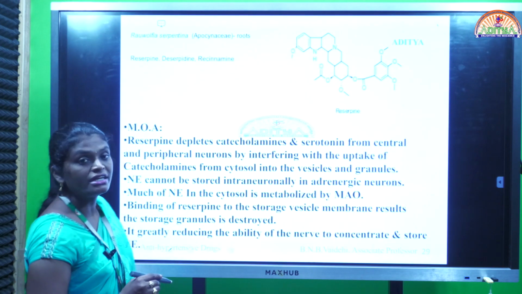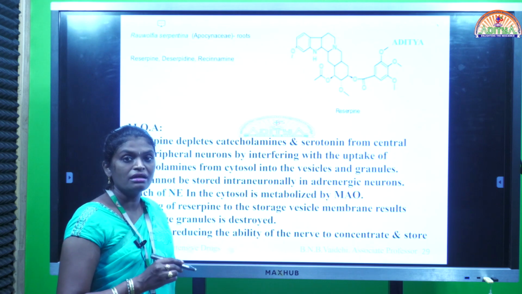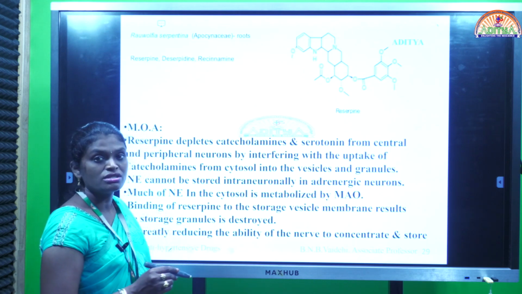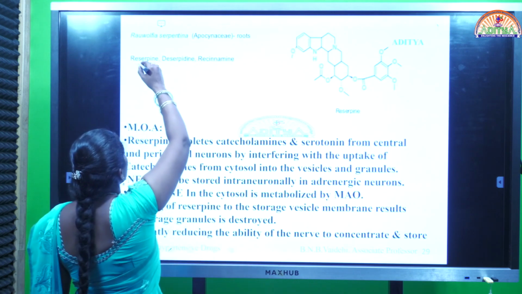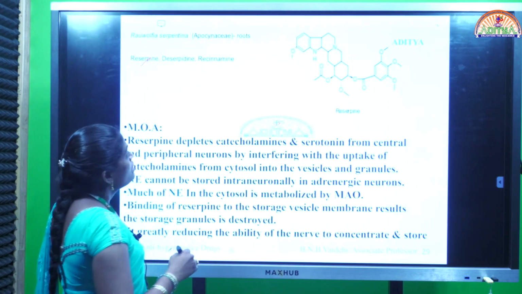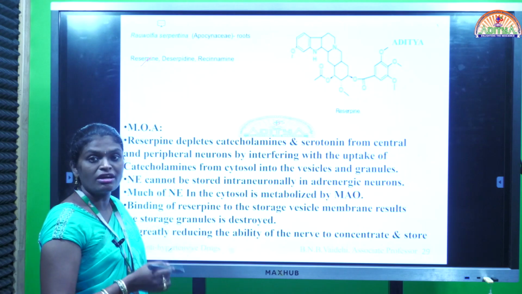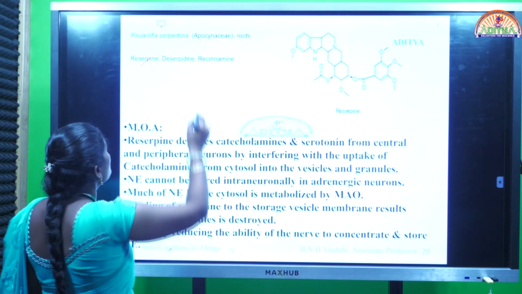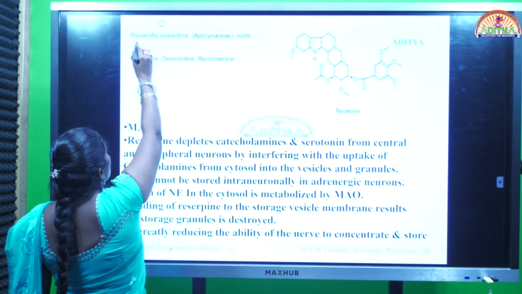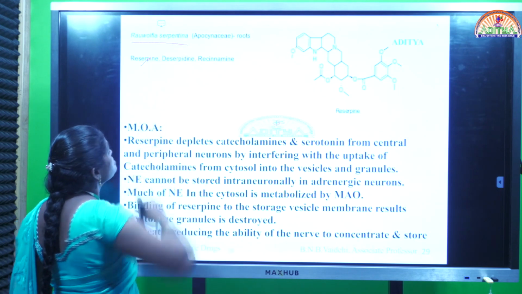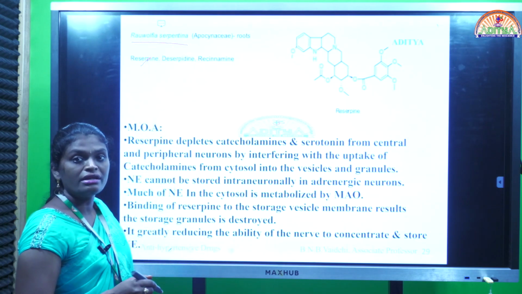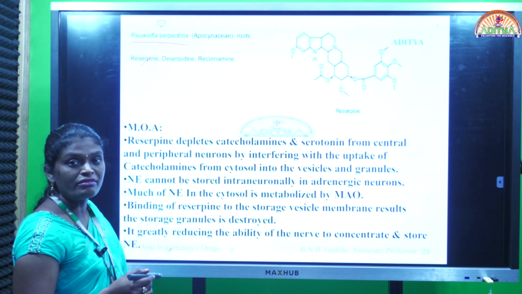The examples for adrenergic neuronal blockers are reserpine, guanethidine and guanabenz. The first drug is reserpine. Coming to the source for reserpine, this reserpine is a natural compound and it is an alkaloid obtained from the roots of the Rauwolfia serpentina plant.